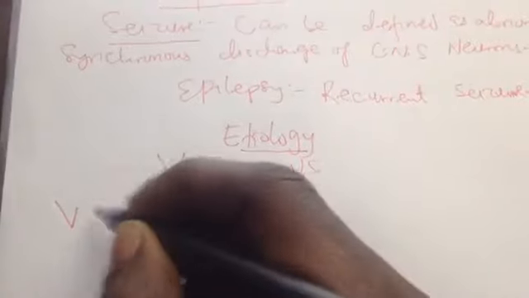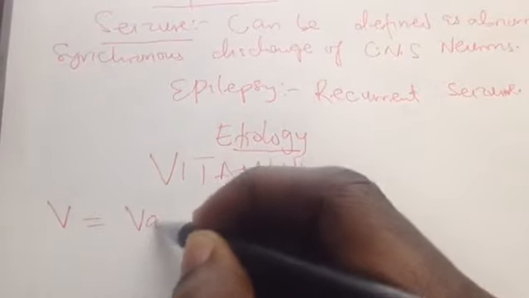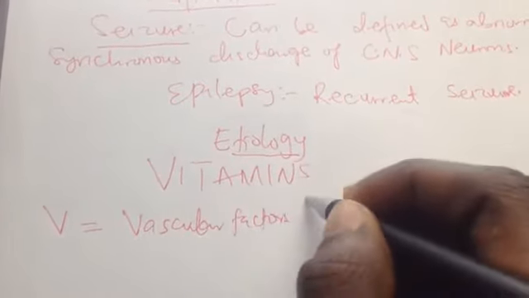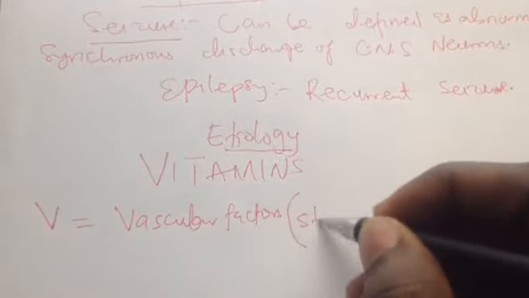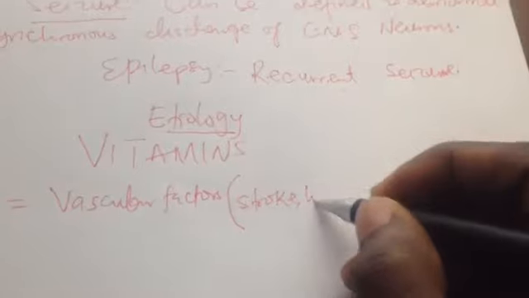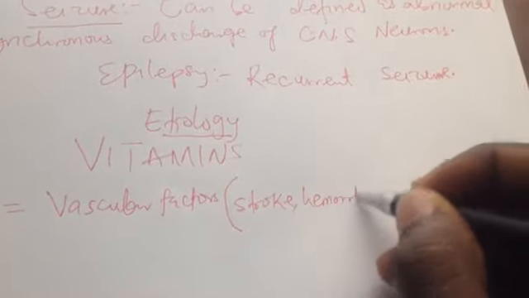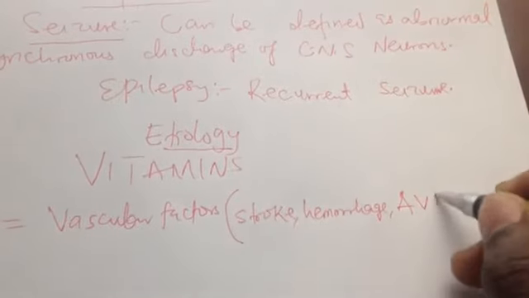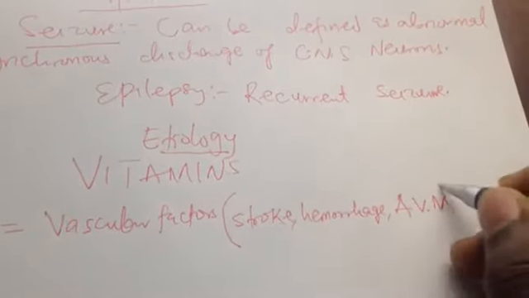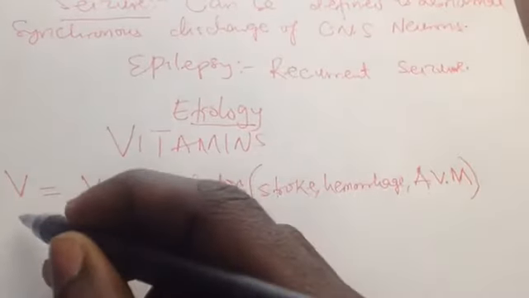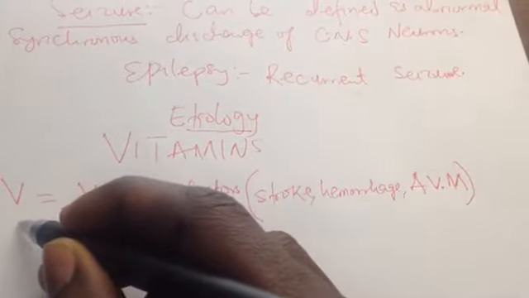The first V means vascular factors, for example stroke, hemorrhage, and arteriovenous malformation, AVM. All these are vascular factors that may lead to epileptic seizure.